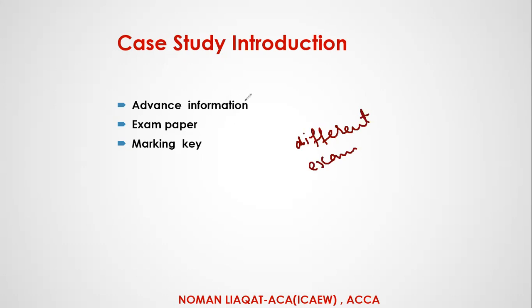First of all, we will be given the advanced information. Before the real exam, we will be given the advanced information. Then we will discuss what the exam paper is. Its exam paper is entirely different from the rest of the exams as well, and its marking key is also a unique and structured marking key that is completely different from the rest of the exams as well. So these are three main things for the ICAW case study. First of all, advanced information. What is the advanced information? What is the exam paper? What is its style? And what is the marking key? We will discuss briefly these contents.